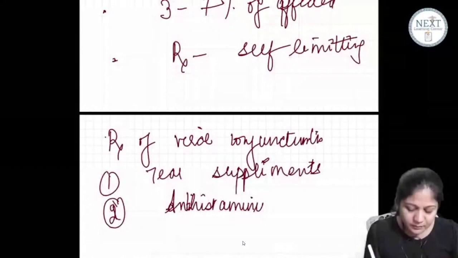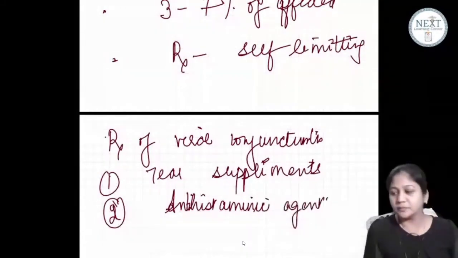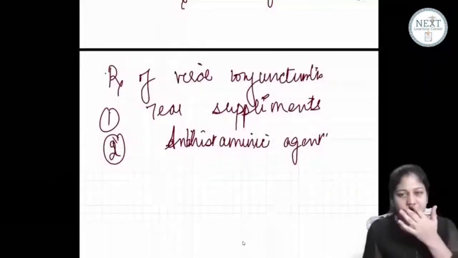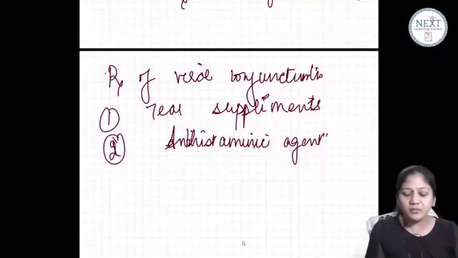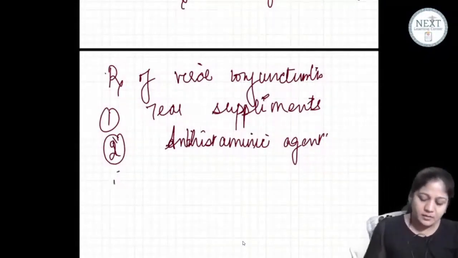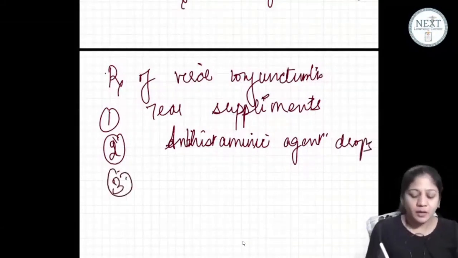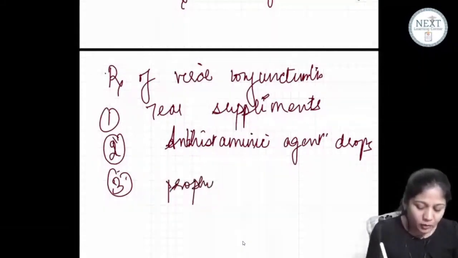Antihistaminic agent. What else you can give? Yes, the drops. Why not the drops? Because the problem is very superficial. It's in the conjunctiva. So you should give drops. Yes, drops. What else you can give, friends? You can give prophylactic antibiotic drops.